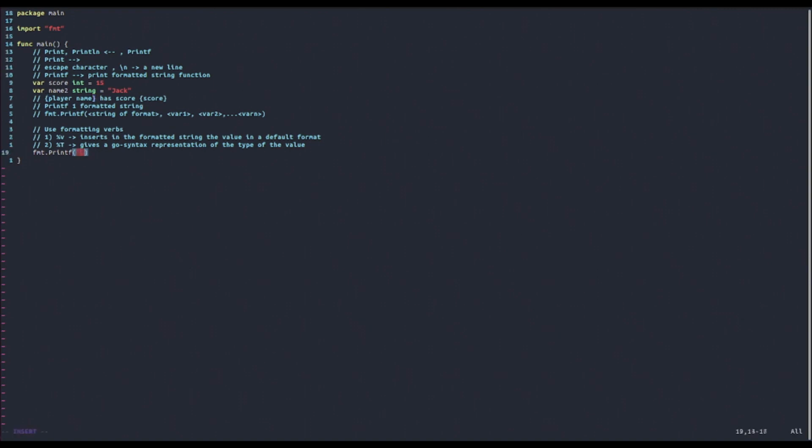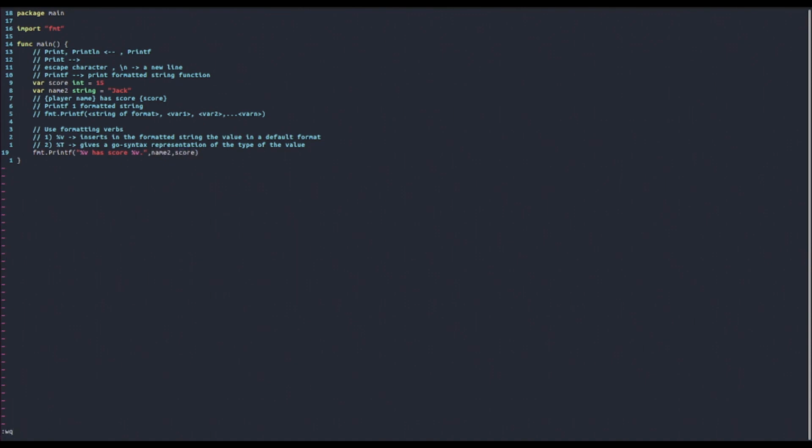So we say %v, which is the formatting verb for the value of a variable. Then we say has score, and then %v again, and then we pass the variables in the order that we inserted them inside the formatted string. So this will be name2, and then score.